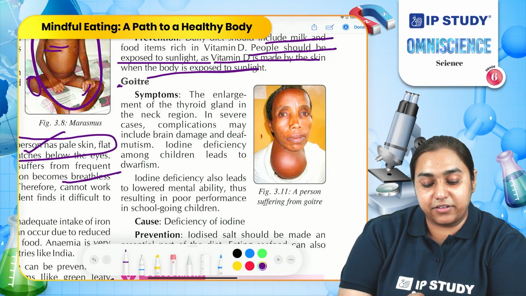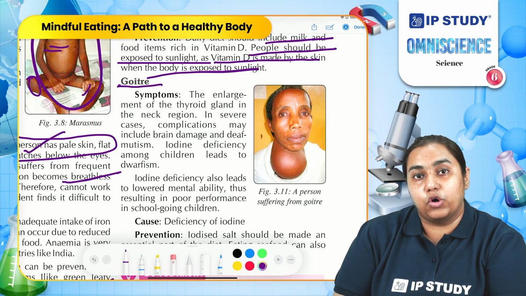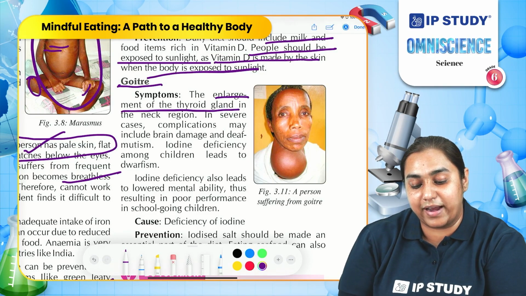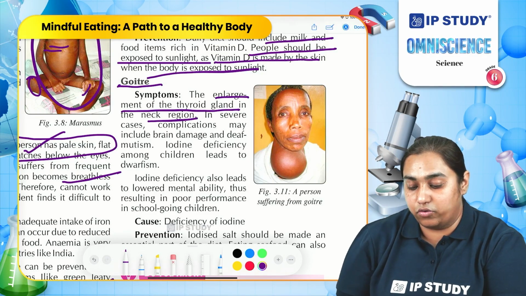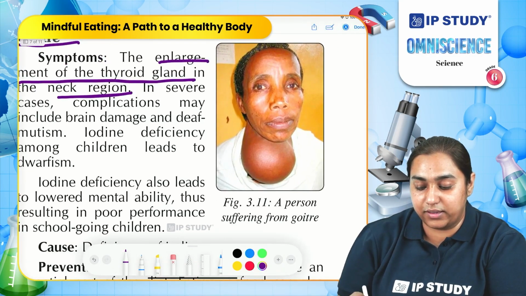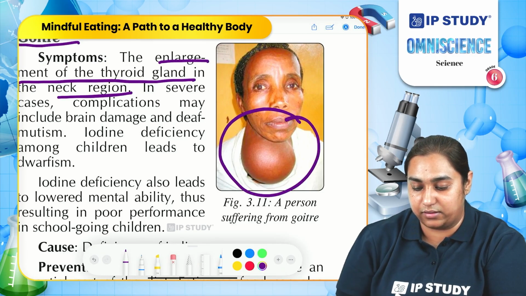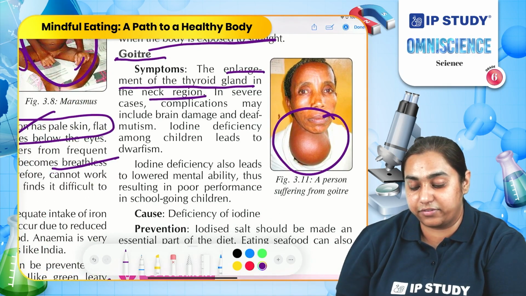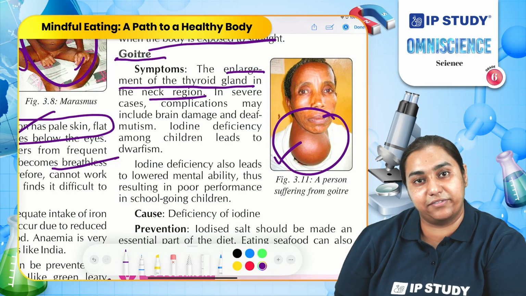Another mineral deficiency disease is goiter. Goiter occurs in the body when there is enlargement of the thyroid gland present in the neck. You can observe this image. You can see there is enlargement in the neck. People suffering from goiter have this. It is one of the significant symptoms to identify the disease.